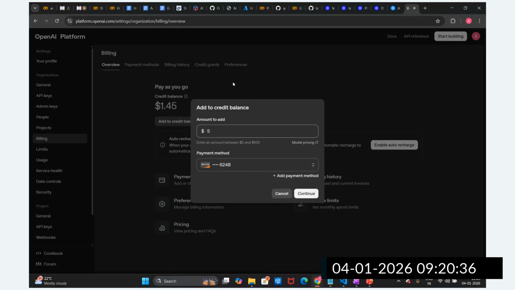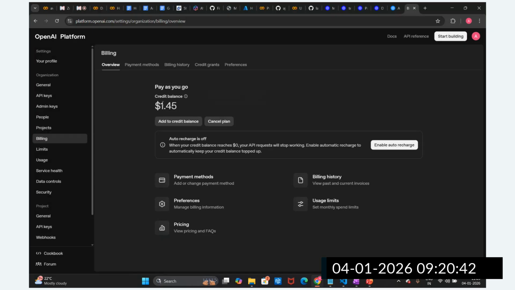You can use this key multiple times, guys. This is how we can create it; $5 is required to utilize this. This is not free of cost. If you want to go with Groq or Gemini, that is fine, you can utilize some free credits. Initially, in 2022, 2023, OpenAI gave some credits free of cost, but as of now they are not. We have to purchase this, and then we can start utilizing it.